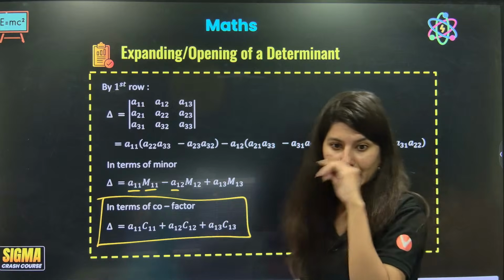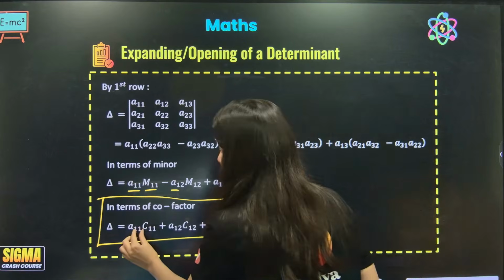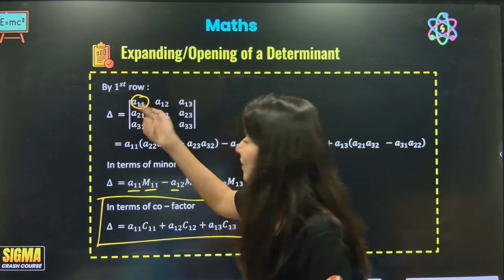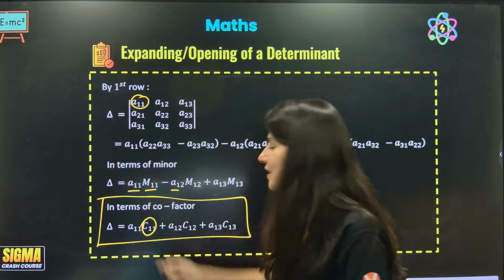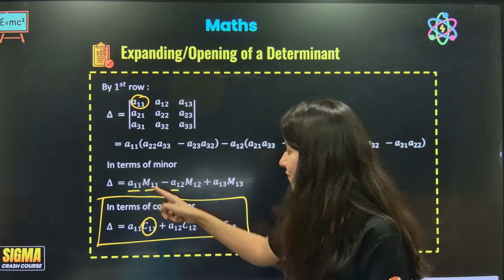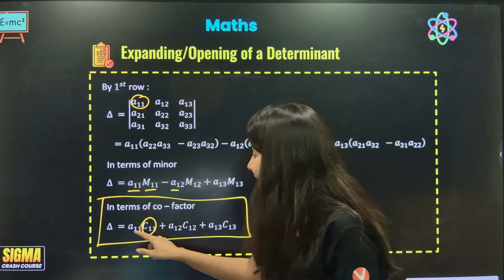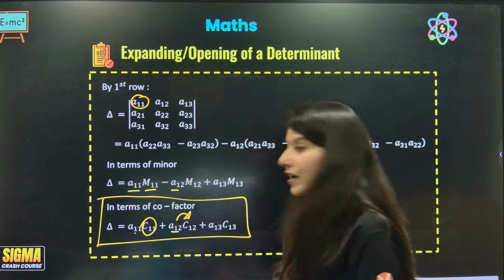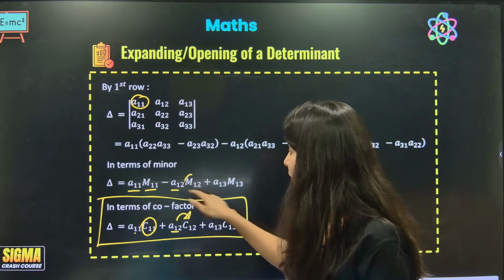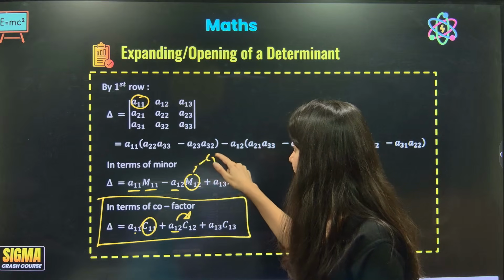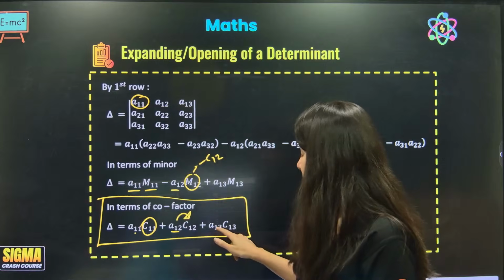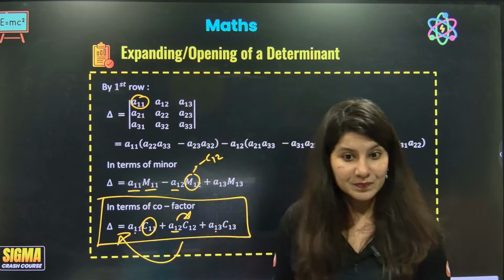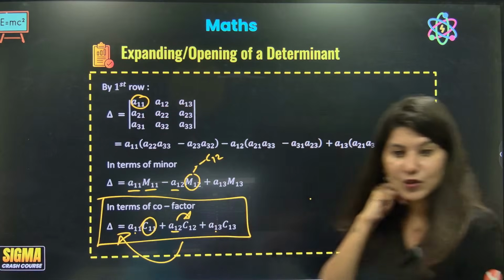Suppose you are expanding along row number 1. A11 gets multiplied with its cofactor C11, because M11 and C11 are equal. A12 gets multiplied with C12, since M12 is minus C12, so minus minus plus. Now A13 multiplied with C13, and this will give you delta.